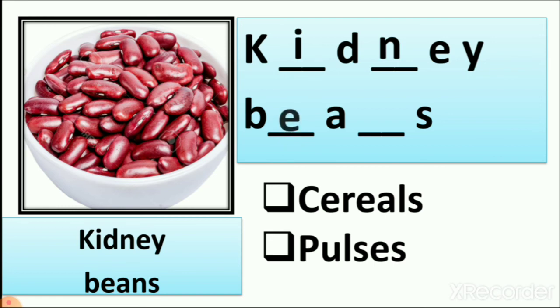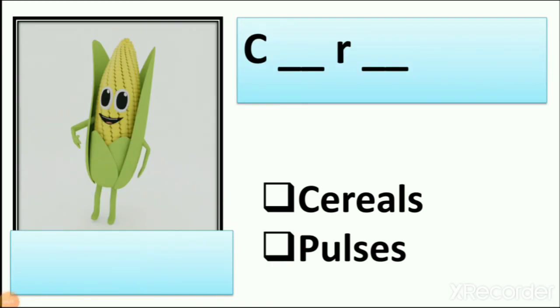So which letters are missing? I, N, E and N. So we write the spelling of kidney beans. Now is it cereal or pulses? You can see here beans, right? So beans are pulses we eat. We also learned about white kidney beans and black kidney beans. So let's see which is the next one.